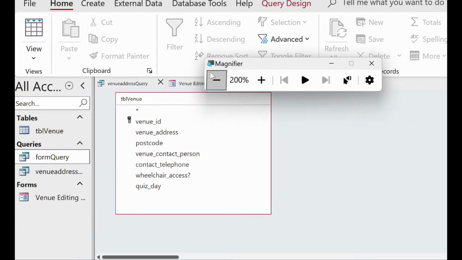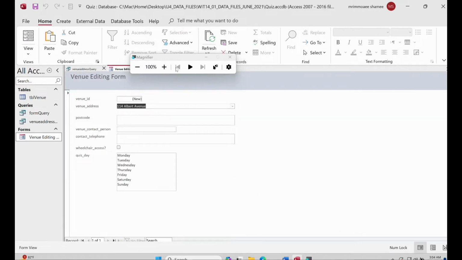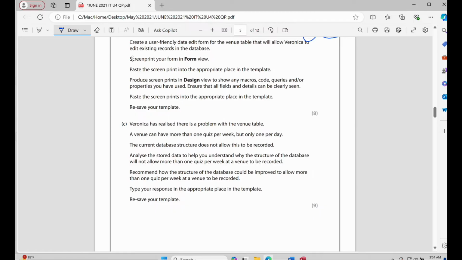Then we will go to the venue editing. But now if you try to update, you will see it won't work, because before there was data, but now it's not able to get the data. For that, we have to add a macro. Inside the question, they mentioned show any macros, code queries, or any properties you have used. Okay, so we will use the macro.